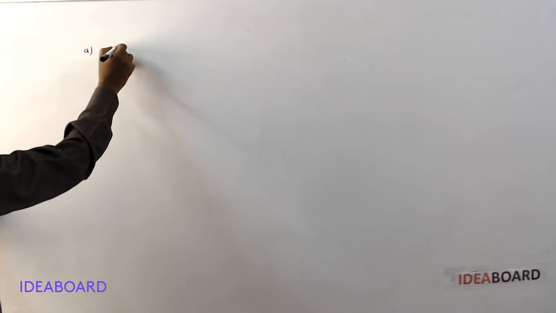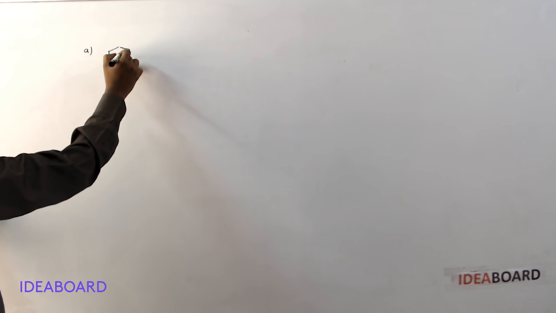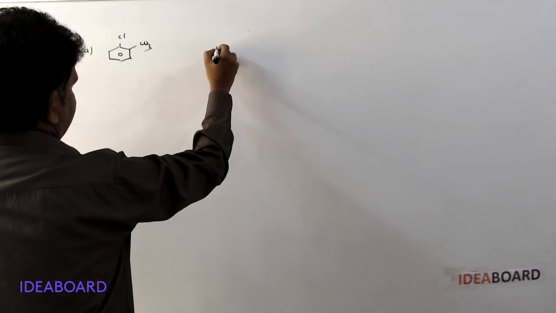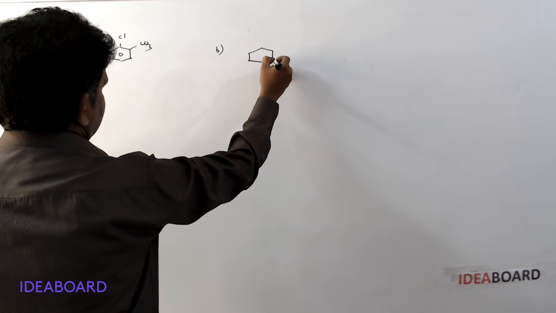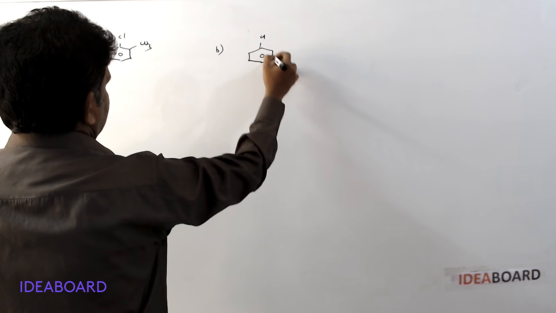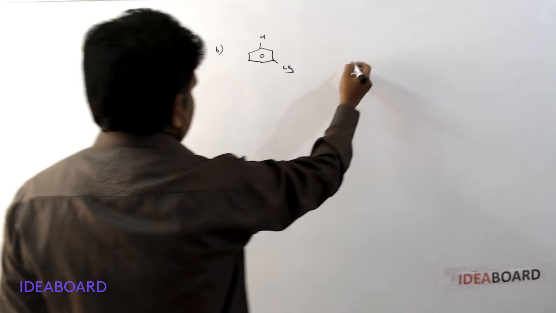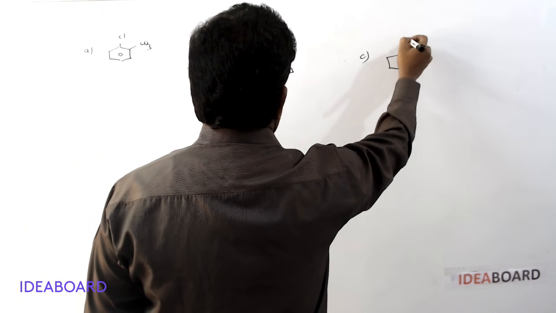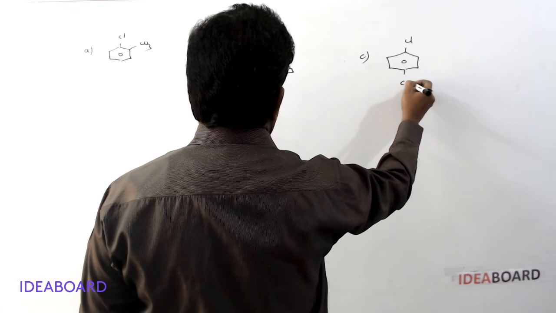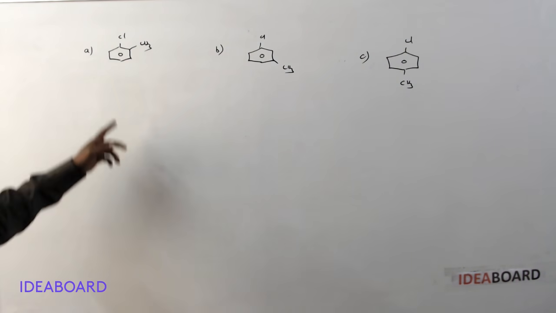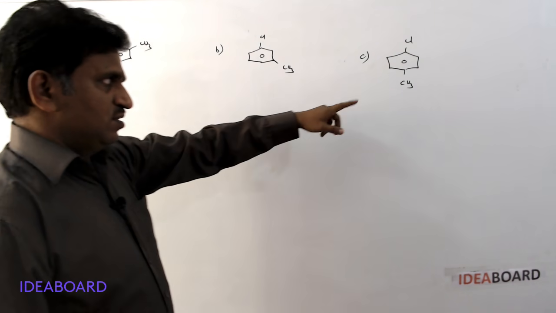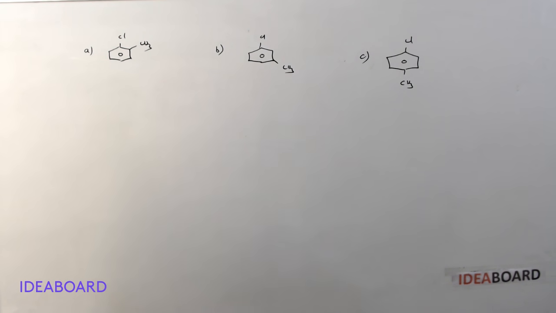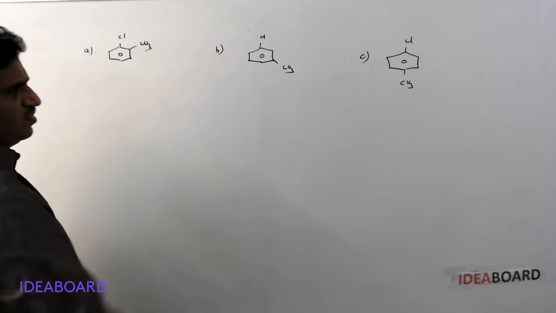Here I gave three molecules. This is one molecule, A. This is another molecule I gave, B. And C, I gave one more molecule. This is orthochlorotoluene, this is metachlorotoluene, and this is parachlorotoluene. Among these three, which has more dipole moment, and what is the dipole moment order?